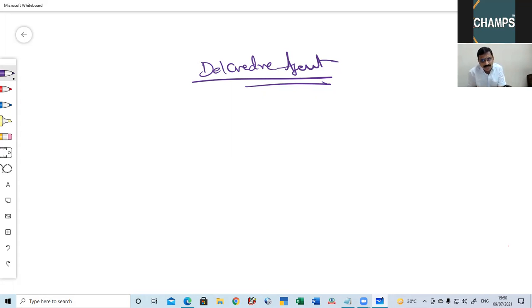The commission for a del credere agent will also be more, because he undertakes the risk of collection also. So the difference between a normal agent and a del credere agent is that the rate of commission will be more for the del credere agent, because he undertakes the risk of collection also. Now here, these del credere agents, now is the agent-principal Schedule 1 relationship clear for all of you?